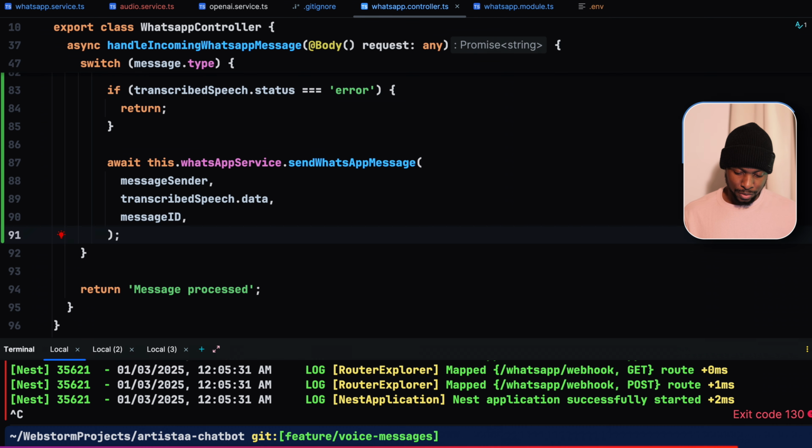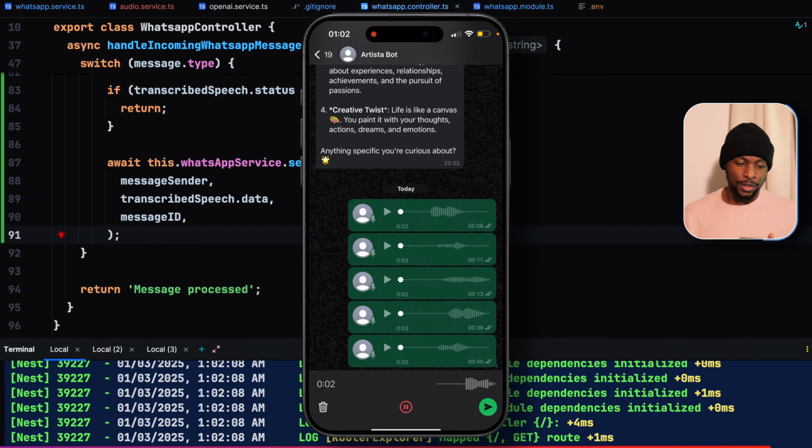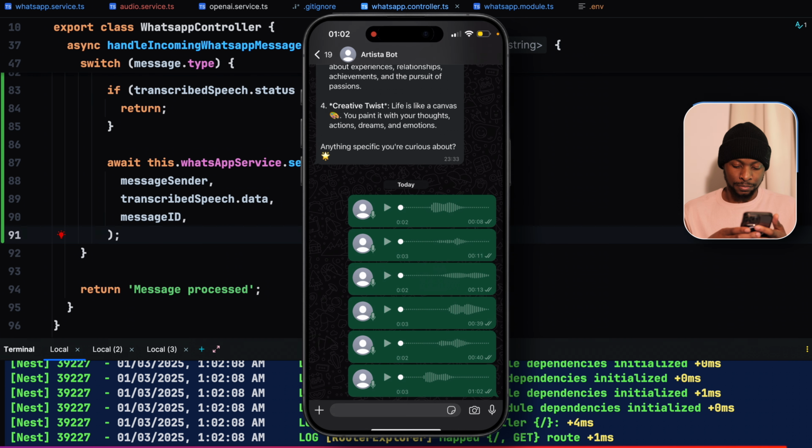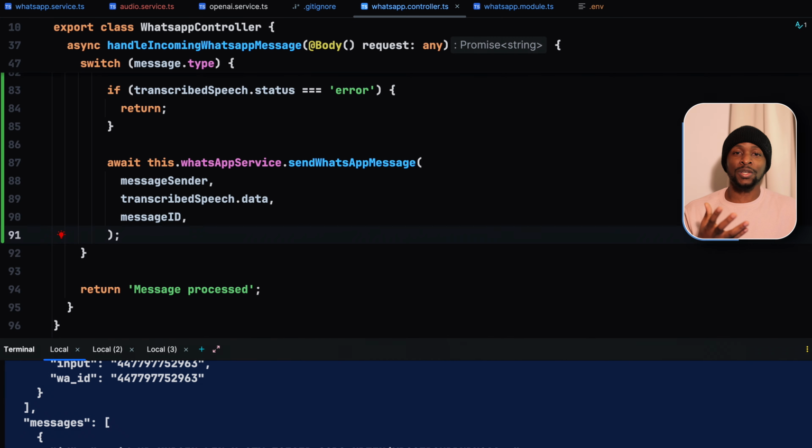Moment of truth. Let us go to our WhatsApp chatbot. How are you today? Our AI system has responded back to the user's audio message using a text message. For a complete experience, it would be good to also send back a voice message if a user contacts the chatbot using a voice message. So let us now implement text-to-speech conversion.